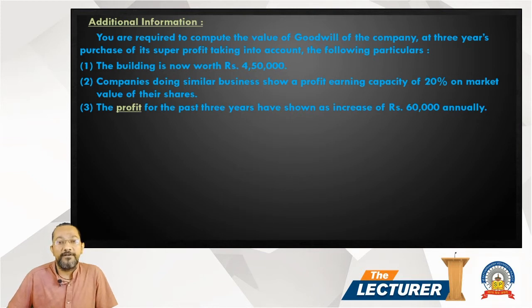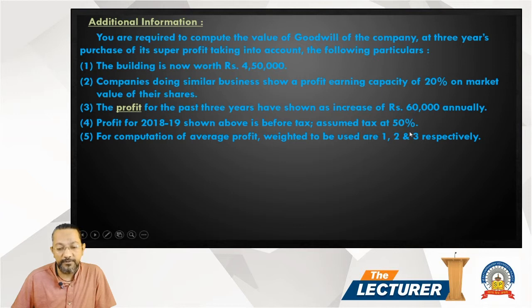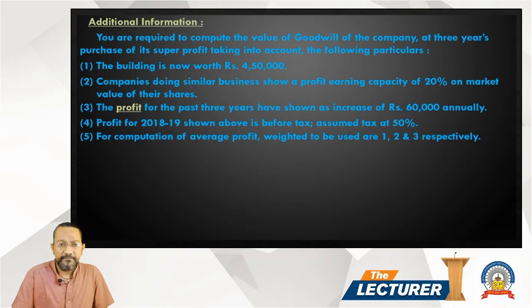So past 3 years na profit every year 60,000 increase થાય છે. So profit for 18-19 given above is before tax, assumed tax rate is 50%. So અહીંયા profit જે આપણે આપ્યો છે એ before tax છે અને computation of average profit weighted, use 1, 2, 3 respectively. First આપણો જે question હતો એ simple average હતું super profit માં. આ question માં આપણે weighted average લીધી છે. ક્લિયર ફ્રેન્ડ? તો ફર્સ્ટ આપણે profit calculate કરવાનો થાય.